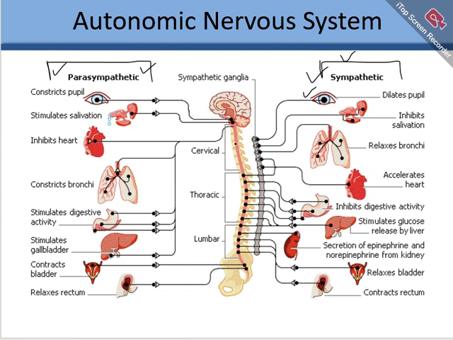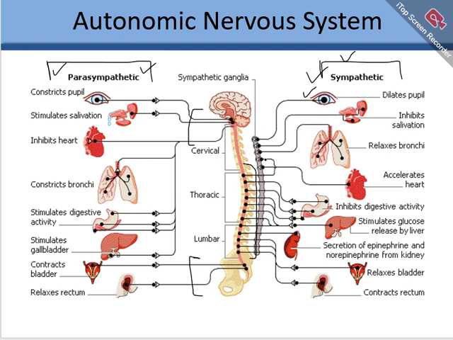Another difference is that the parasympathetic system is also known as the craniosacral system and the sympathetic system is known as thoracolumbar, because if you see here, the parasympathetic system is originating at the cranial and then at the sacral area. On the other hand, the sympathetic system is originating from the thoracic and lumbar region. So that is another difference.